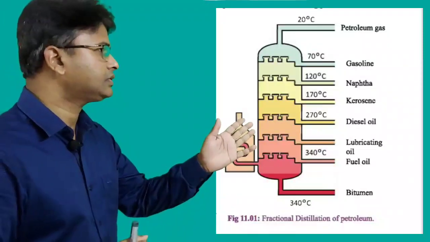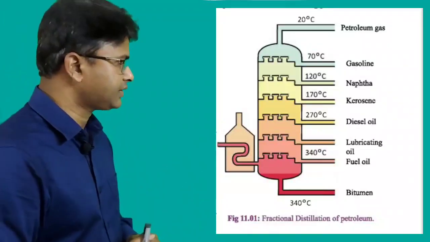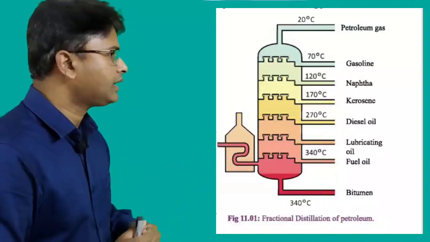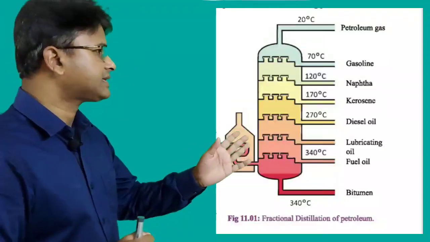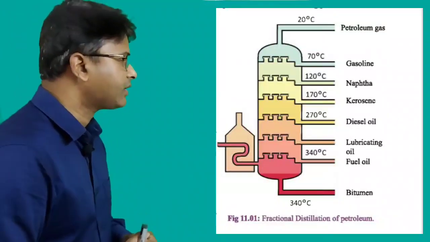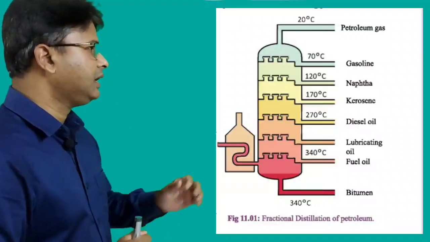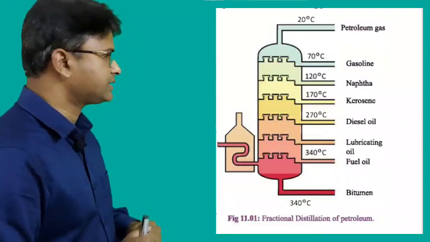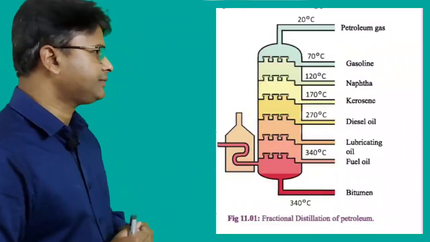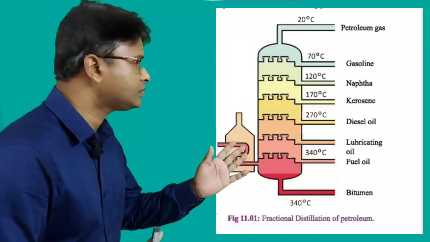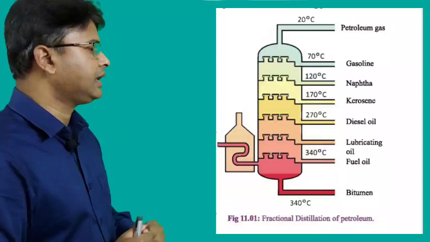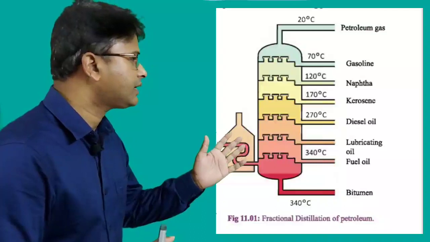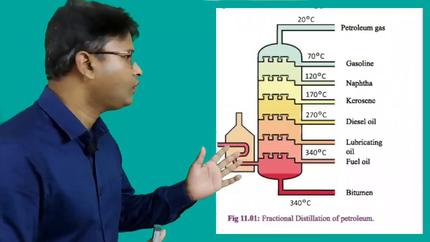At 71 to 120 degree centigrade temperature naphtha is separated. At 121 to 170 degree centigrade temperature kerosene is separated. At 171 to 270 degree centigrade temperature diesel oil is separated. At 271 to 340 degree centigrade temperature paraffin wax is separated, and at 340 degree centigrade temperature fuel oil and also